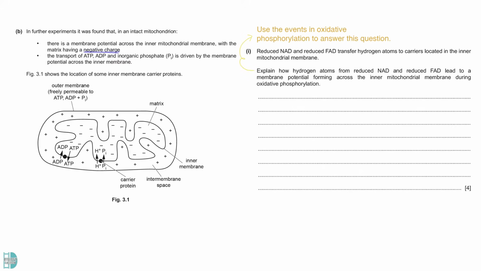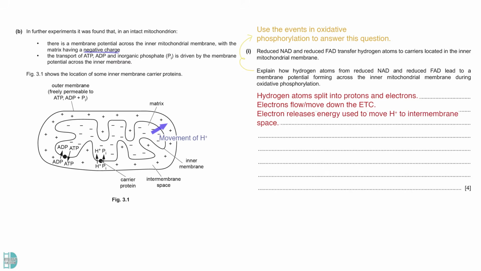This question can be answered by using the steps in the oxidative phosphorylation. The hydrogen atoms released by reduced NAD and FAD split into protons and electrons. Electrons flow or move down ETC. They release energy, which is used by the proteins to move protons to the intermembrane space. There will be a buildup of protons in the intermembrane space. It sets up a proton or electrochemical gradient.